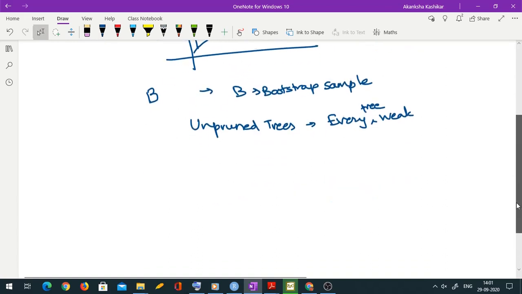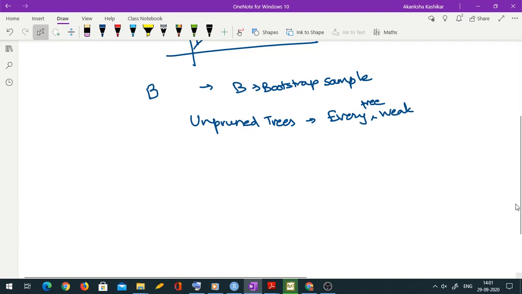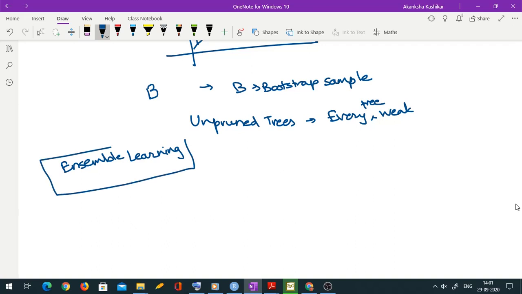You want to combine multiple weak models to get one strong model. But the similarities end there. The actual procedure and everything else is completely different. Only this basic thing, aggregating results from multiple models, is common. Some people also use the word ensemble learning, where you are aggregating predictions from multiple models to get one single prediction. But as I said, the similarities end there.